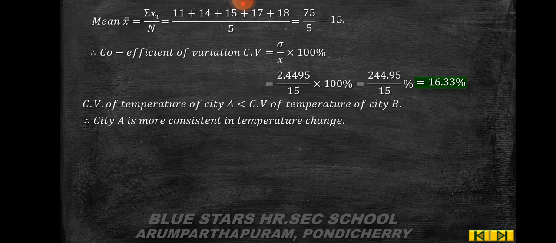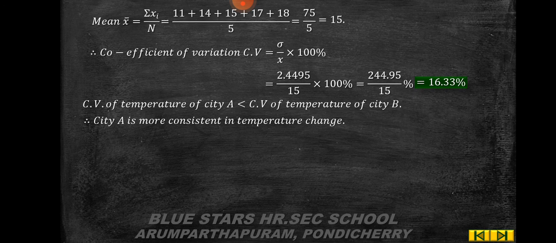So that's all, students. Up to this, exercise 8.2 is over. In this exercise we concentrate on coefficient of variation. At first in exercise 8.1 we saw how to find the range, coefficient of range and standard deviation.